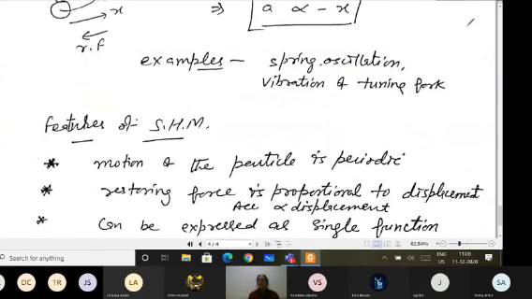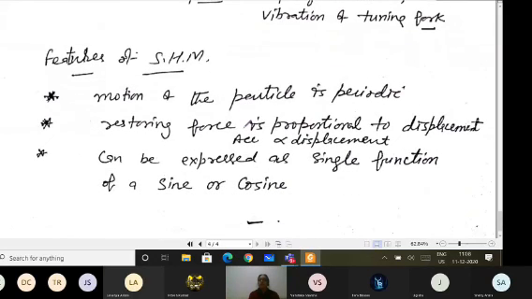Examples, as I have said: the vibrations in a tuning fork are also simple harmonic. And spring oscillations and simple pendulum oscillations are simple harmonic motion. It means what are the conditions for the motion to be simple harmonic? The motion of the particle should be periodic.